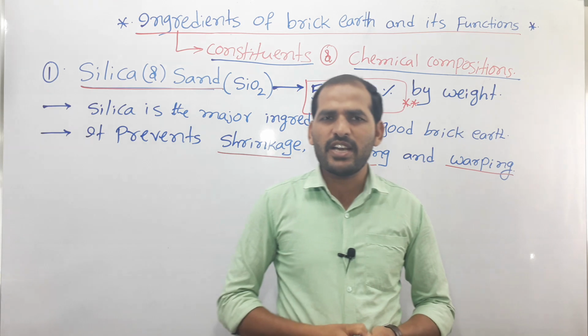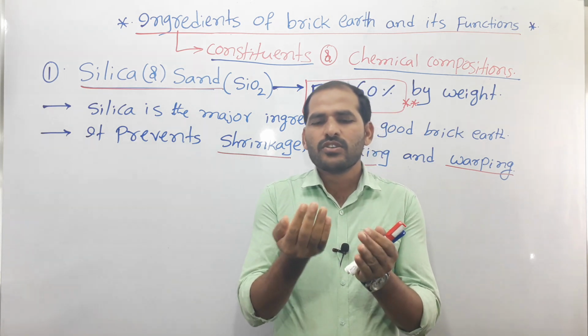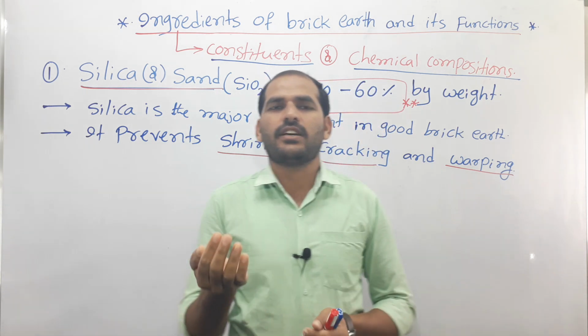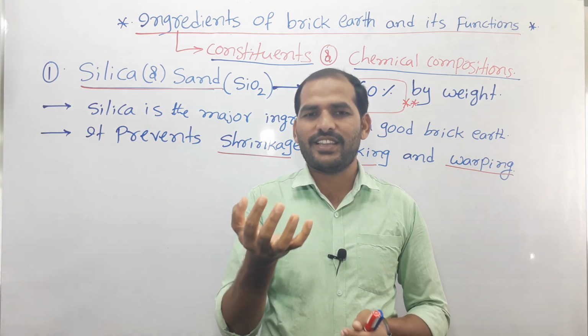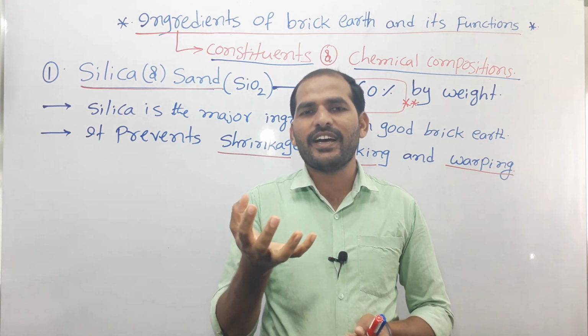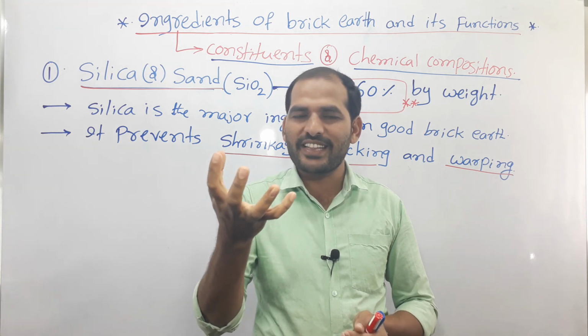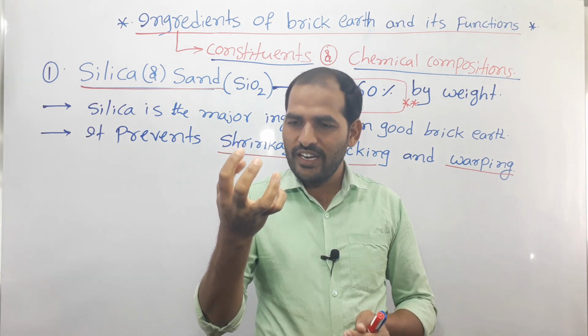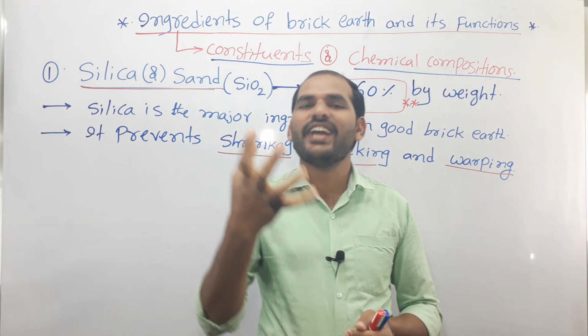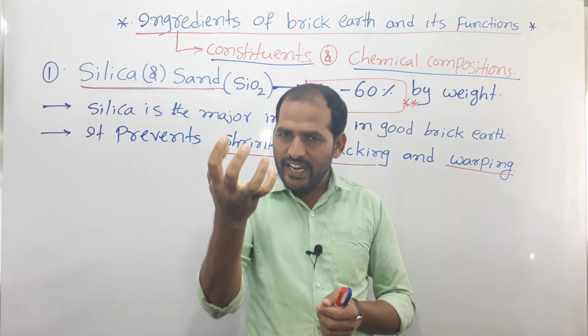What is meant by shrinkage? For example, this is the volume of earth. In burning, this volume of earth gradually decreases, or in drying this volume of earth decreases.